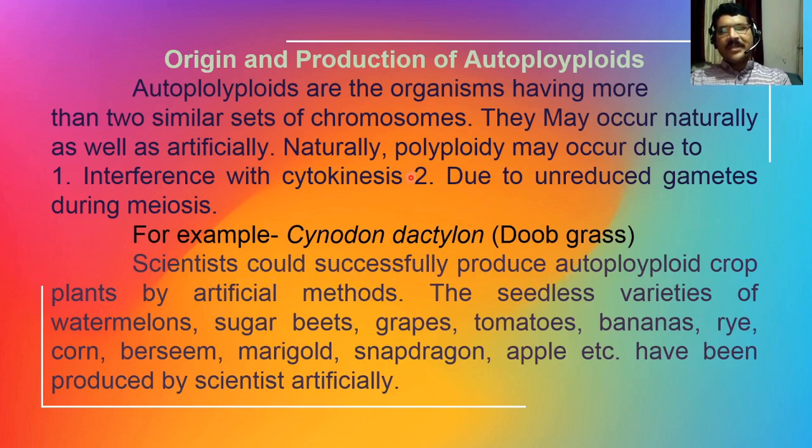As some of these autopolyploid plants show superior characters to diploid organisms, scientists made efforts to produce them: seedless varieties of watermelons, sugar beets, grapes, tomatoes, bananas, rye, corn, berseem, then marigold, snapdragon, apple.